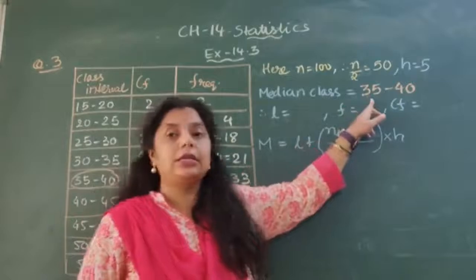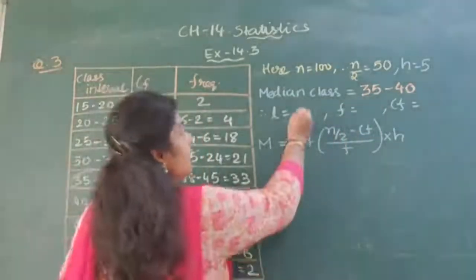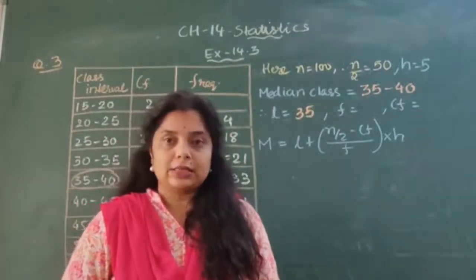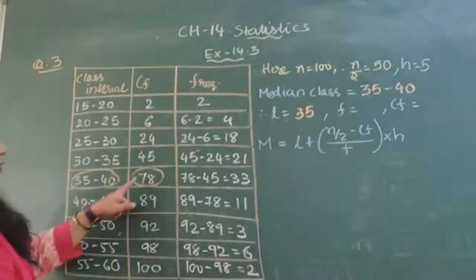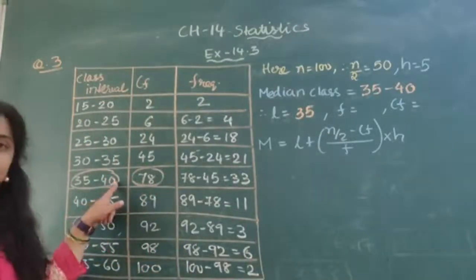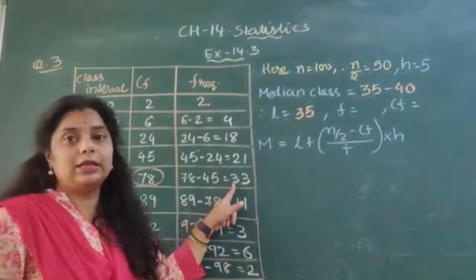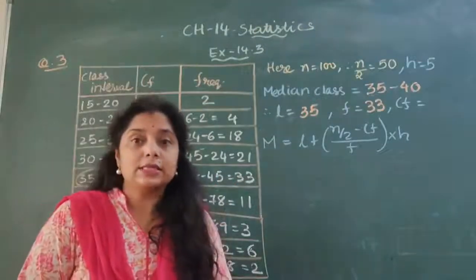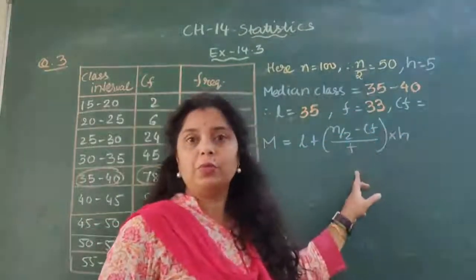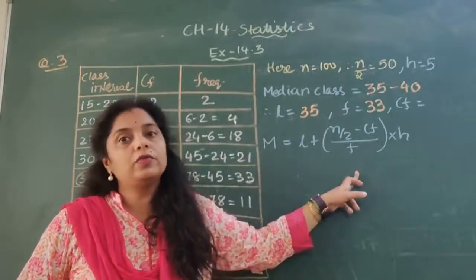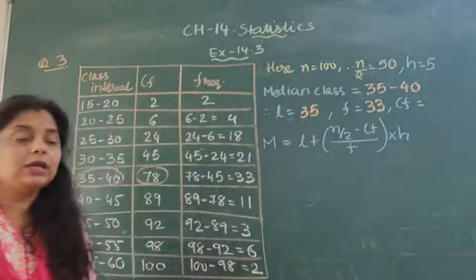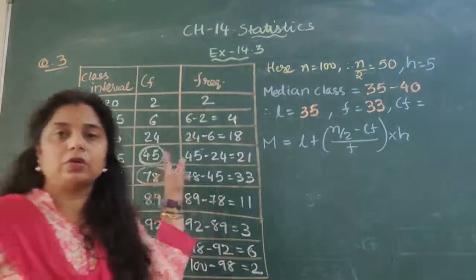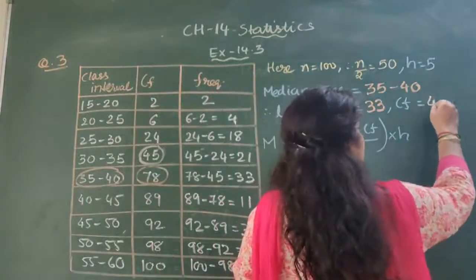And if 35 to 40 is the median class, then obviously l is equal to 35. l is the lower limit of the class. Is it clear? Now what is the frequency of the median class? As this is the median class, the frequency is 33. Now what is CF? CF in this formula is the cumulative frequency of the class which is preceding the median class. So therefore we can say that 45 is CF for the given data.